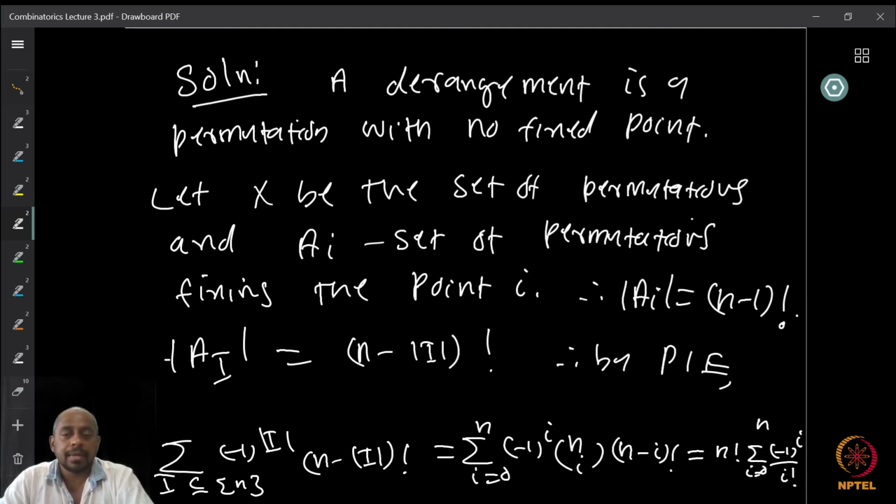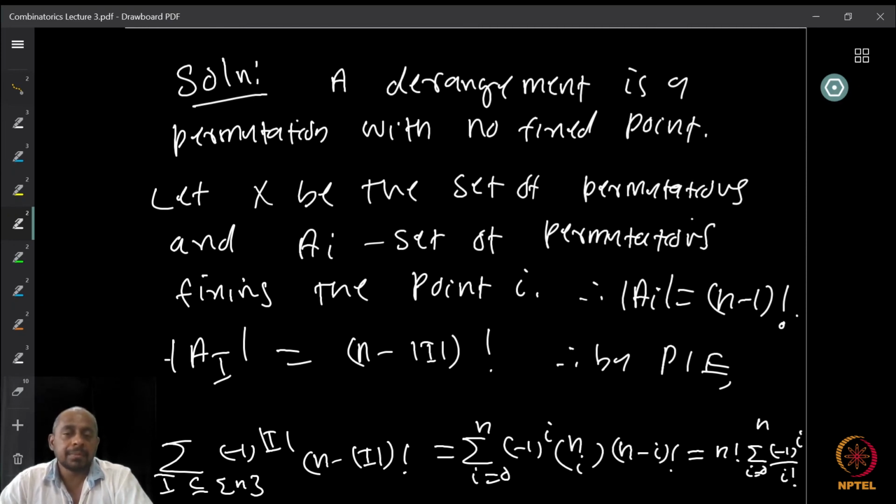Now, what is the cardinality of the intersection of A_i over i in I, where I is a subset of the indices 1 to n? If you decide to fix, let us say, t elements, then the other n minus t elements can be permuted, and those t elements cannot be changed. So it's (n minus cardinality of I) factorial. That many permutations are there.